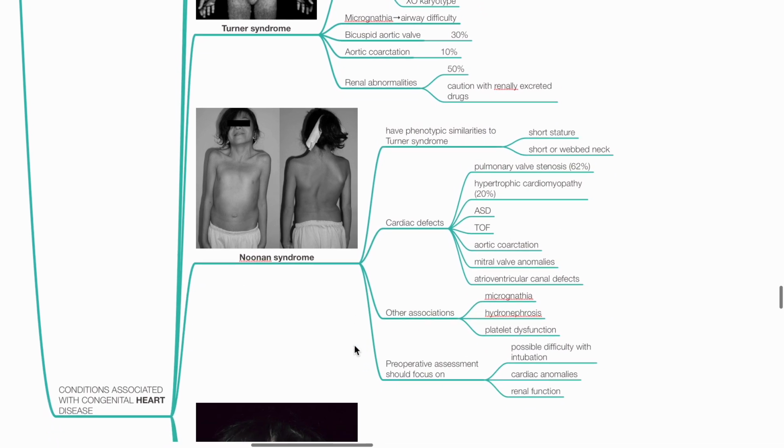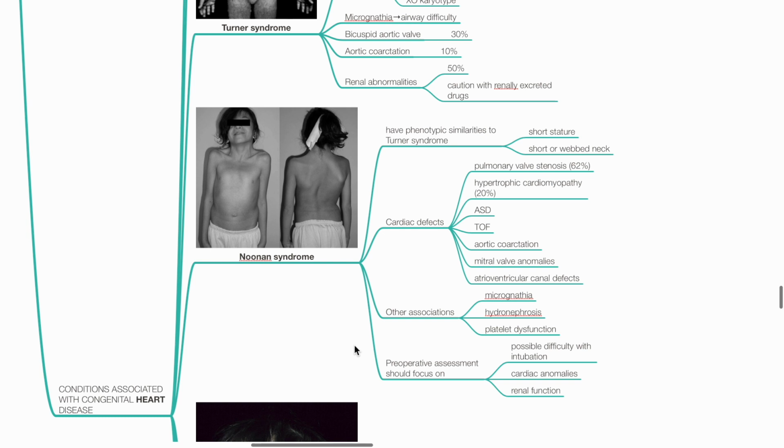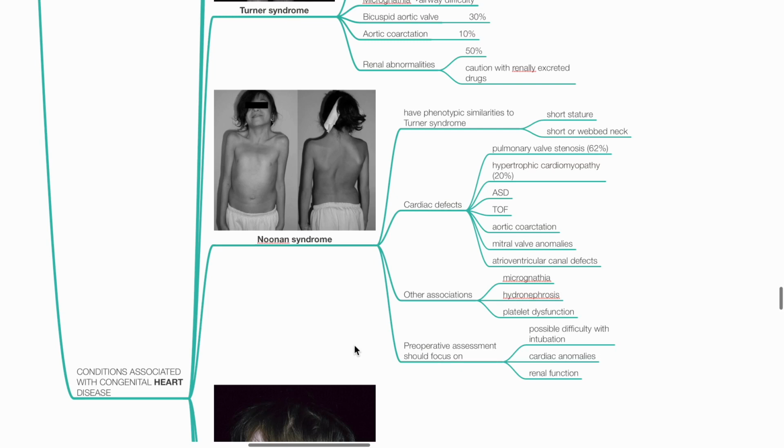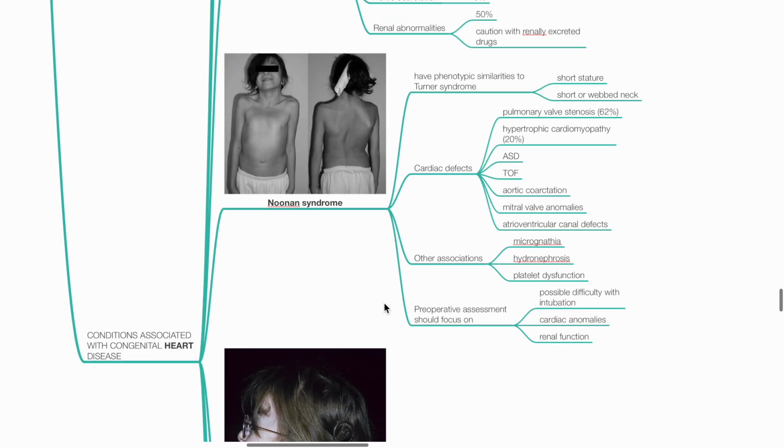Noonan syndrome has phenotypic similarities to Turner syndrome, including short stature, short or webbed neck. Cardiac defects associated with Noonan syndrome include pulmonary valve stenosis, hypertrophic cardiomyopathy, ASD, TOF, aortic coarctation, mitral valve abnormalities, and AV canal defects. Other associations include micrognathia, hydronephrosis, and platelet dysfunction. Pre-op assessment should focus on airway assessment, cardiac assessment, and renal assessment.